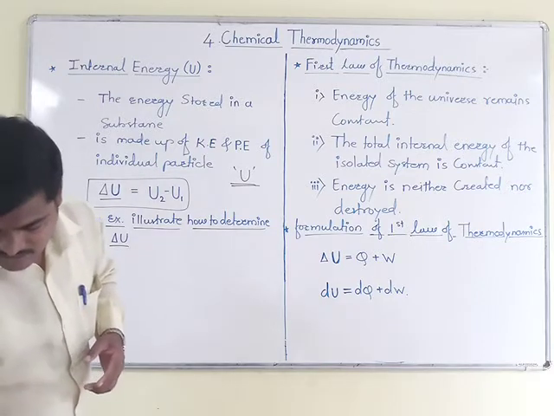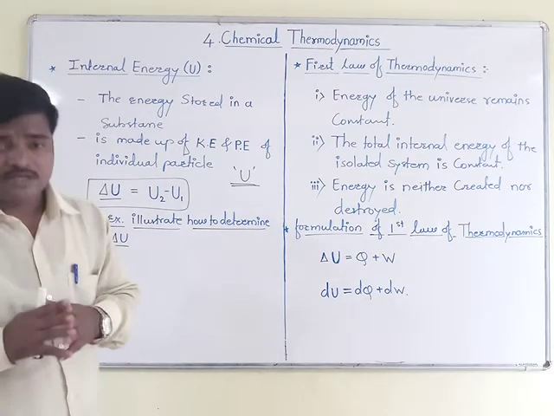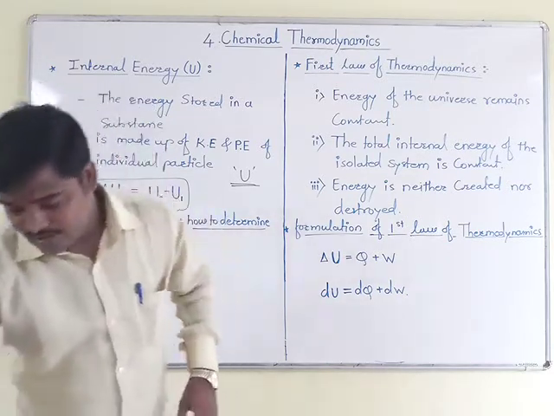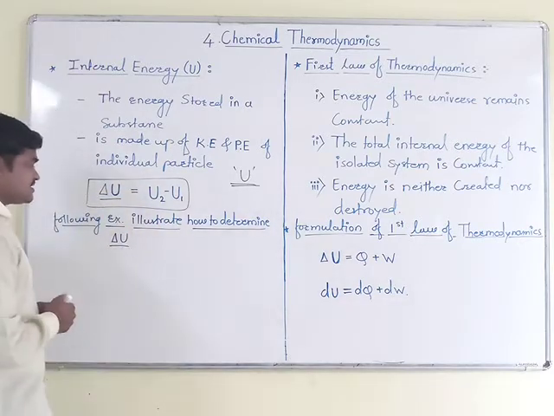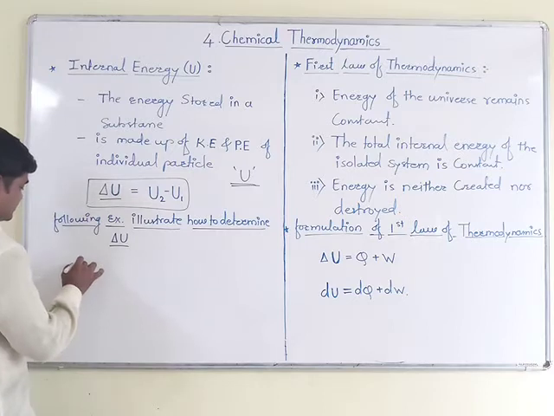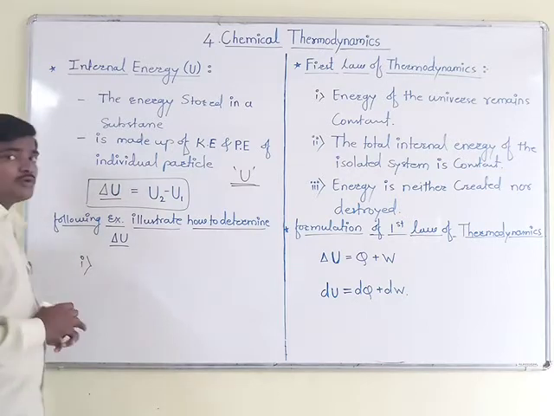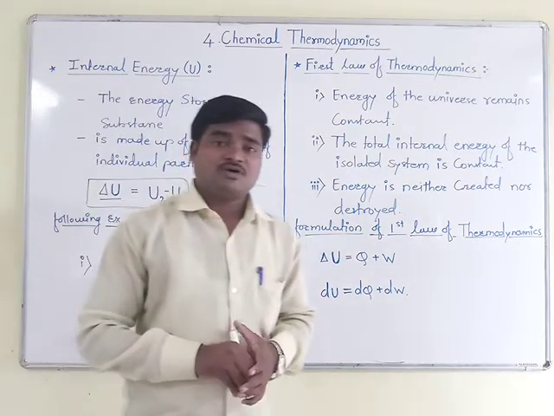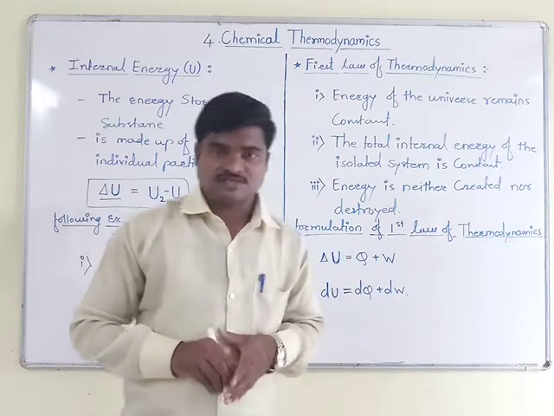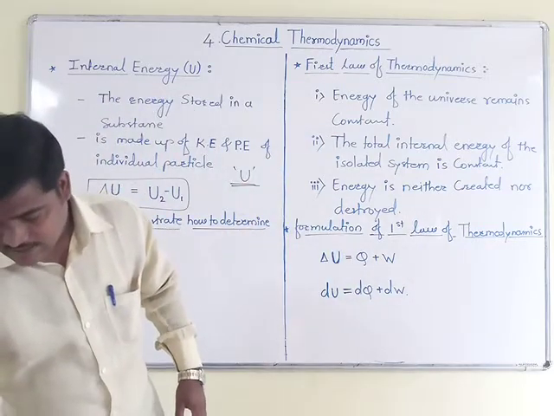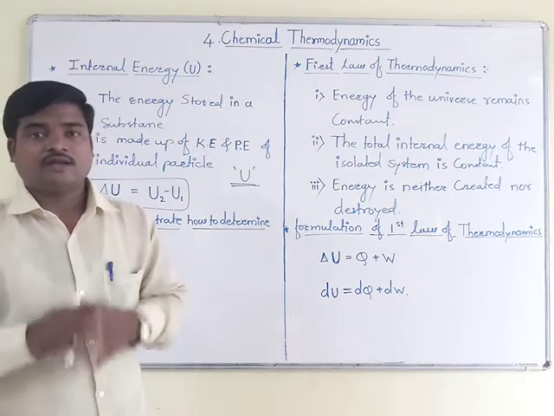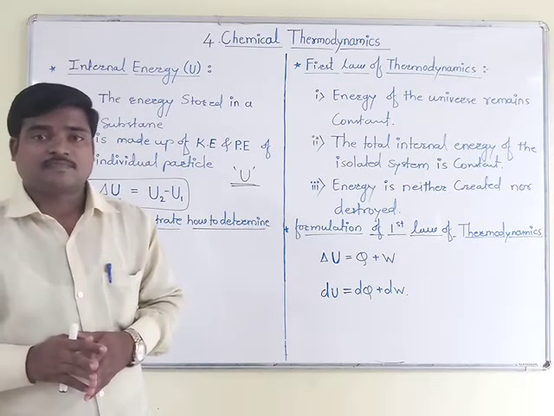We will take three cases. Suppose 30 kilojoule of heat is supplied to the system. We have considered a system, and 30 kilojoule of heat is supplied to it. In that case it is added to the internal energy of the system.